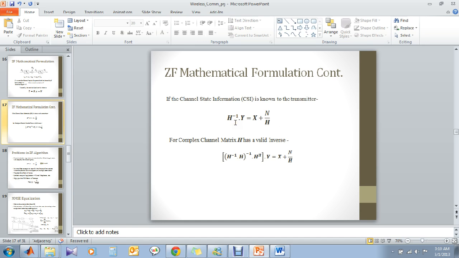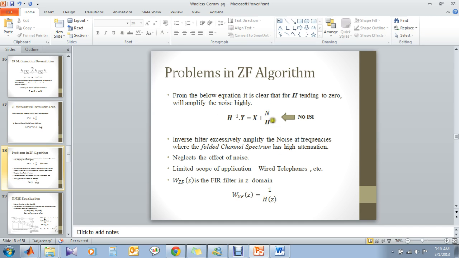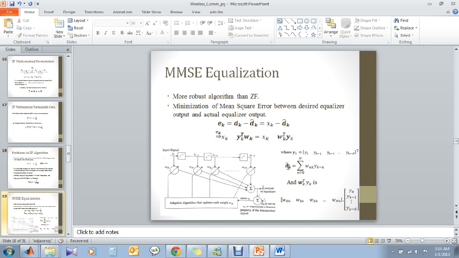H should have a valid inverse, and n by h, if h tends to 0, n by h tends to infinity. That means the noise is enhanced infinitely. This is the most negative point in zero forcing. So obviously you get the symbol, but the noise is enhanced.